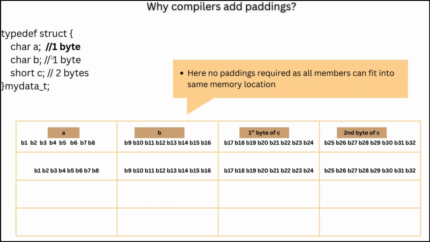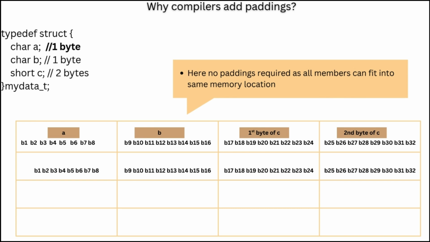If you see here, no padding is required because character A, character B, and short C, which is 2 bytes, all 4 can fit into one memory word. So there is no padding because first character A will be stored, 3 bytes are remaining, B will be stored, 2 bytes are remaining, and short C will be stored, which can take these 2 bytes. So all 4 fit into the same memory word, no need of paddings.